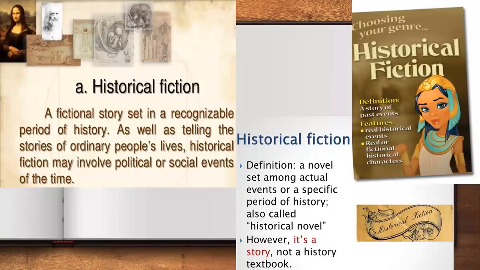Then we have the historical fiction or the historical novel. As the name suggests, the novel is set in a period earlier than that of the writing. So something that has happened in the past. So it is a fictional story set in a recognizable period of history, as well as telling the stories of ordinary people's lives. Historical fiction involves political or social events of the time. It's not actually a history textbook, but yes, the events are from a specific period of history.